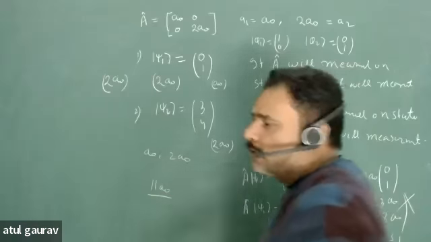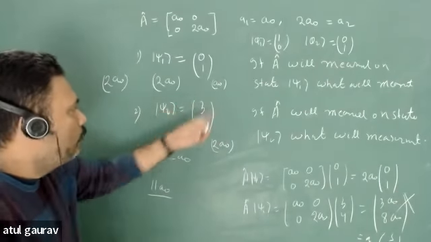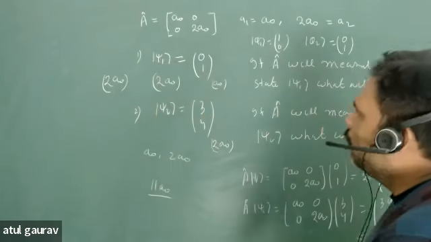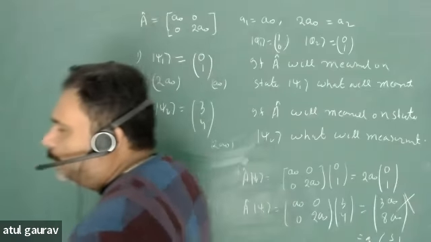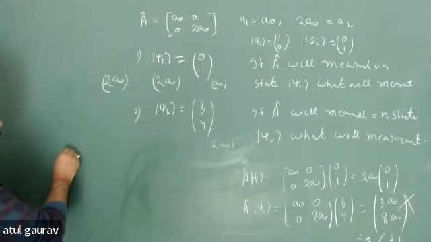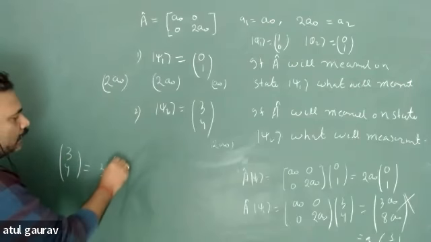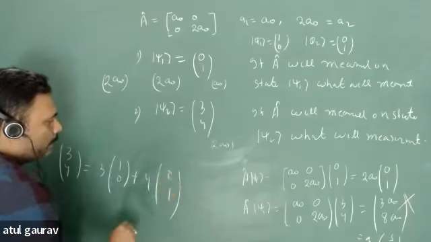But it is not always true. But you can measure state 2 also. Why can you measure state 2 also? Because state 2 can be represented in a basis of eigenstates, isn't it? So 3, 4 can be represented in a basis of eigenstates. And the answer will be 11A0.